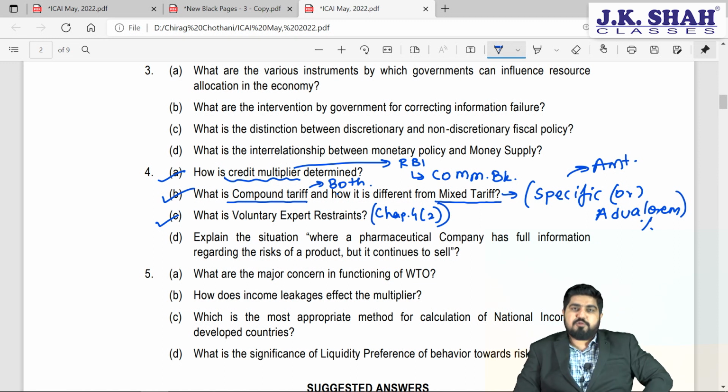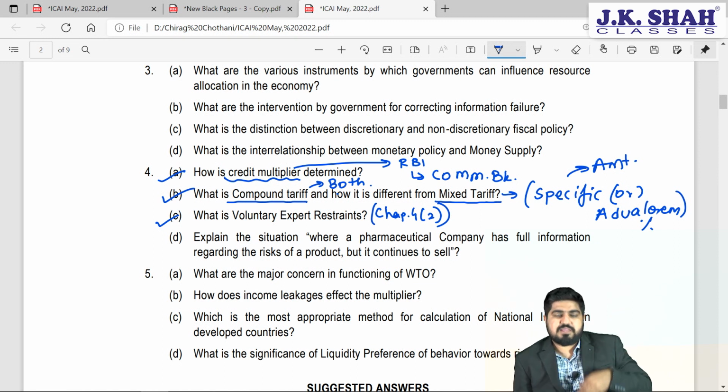Sir, any example of this? Well, I have many, but I will tell you one example. After the Pulwama and Uri attack on our country, which was done by some Pakistani terrorists, students, we as a nation, we never believe in war. We never believe in hurting some other economy.